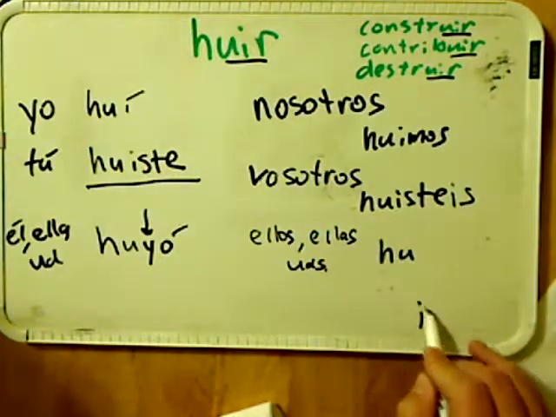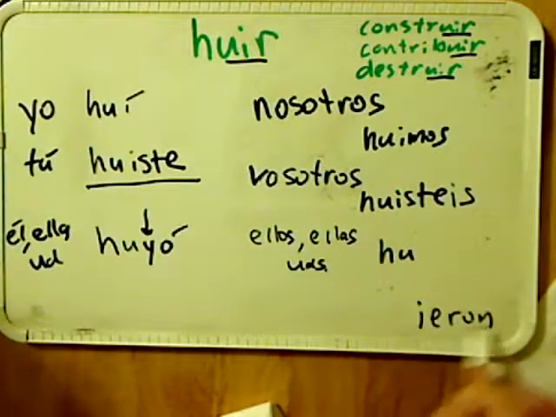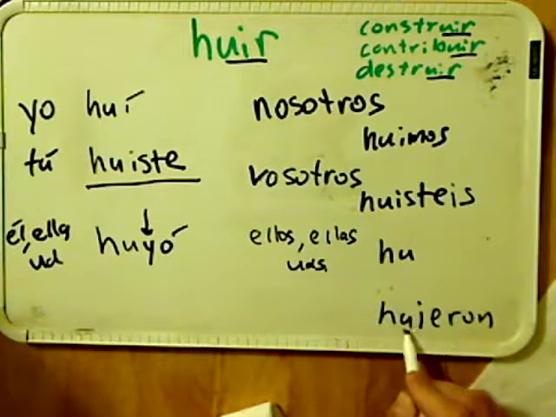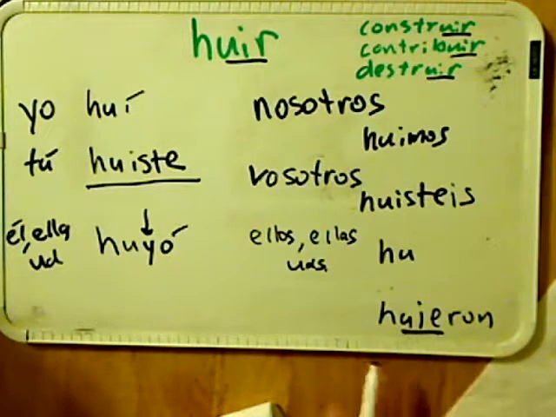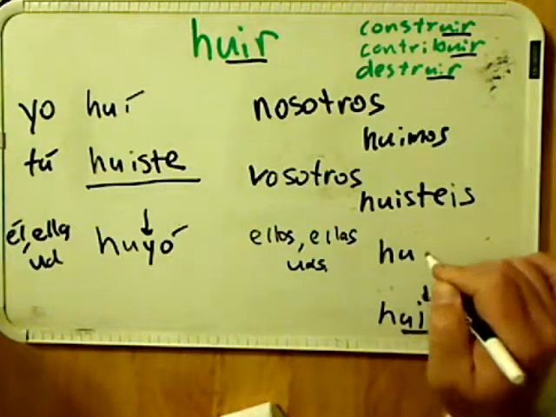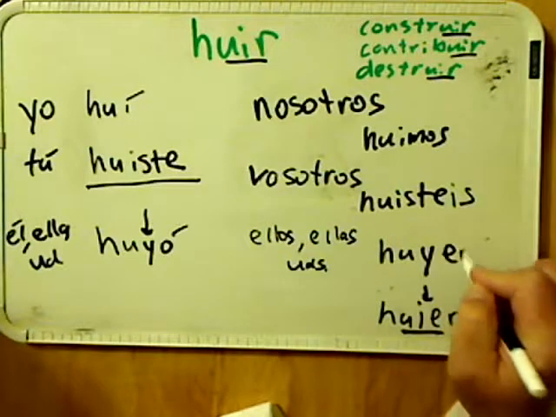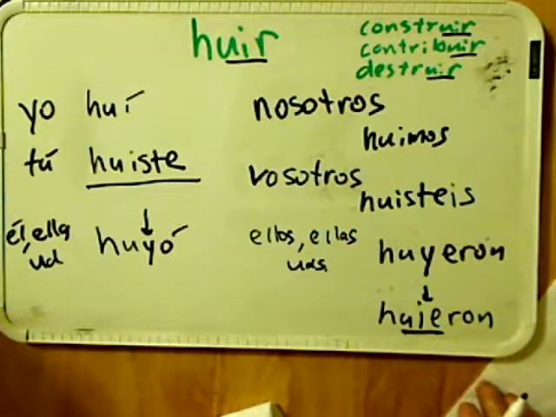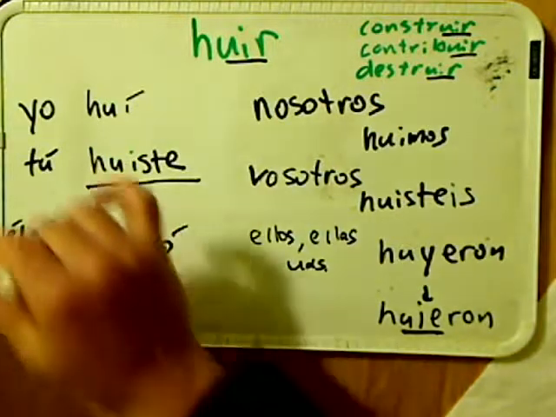You would normally put an I-E-R-O-N. However, that would again lead to this awkward and funny looking spelling, as I like to tell my students. So what Spanish does, again, turns the I into a Y, and you have huyeron. Entonces ellos, ellas, ustedes huyeron. So yo oí, tú oíste, él, ella, usted huyó, nosotros oímos, vosotros huyisteis, y ellos, ellas, ustedes huyeron.